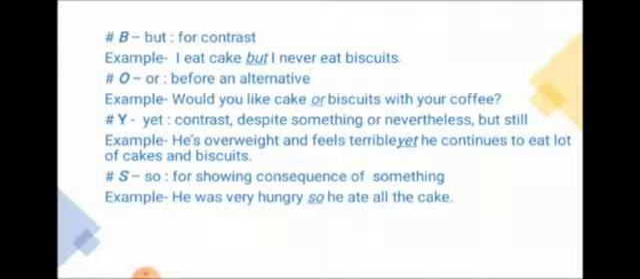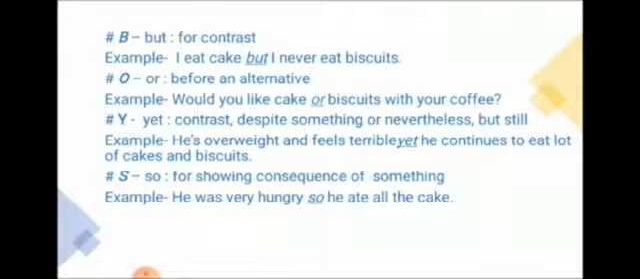Y means yet. There is contrast, meaning despite something, or nevertheless, but still. So when there is contrast between the two sentences, we use yet. He is overweight and feels terrible, yet he continues to eat a lot of cakes and biscuits. In the first part, the person is overweight and feels terrible, but even after this he continues to eat cakes and biscuits. So there is contrast in these two parts, which is made clear by the use of yet.